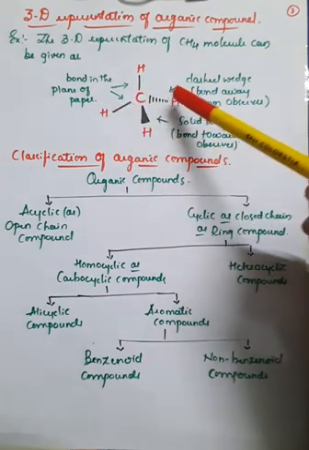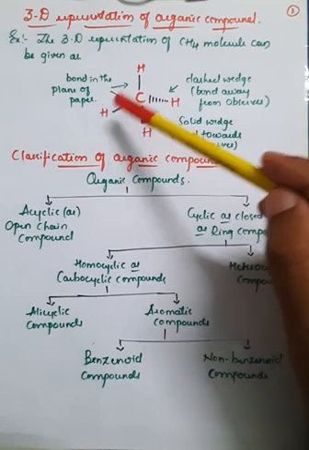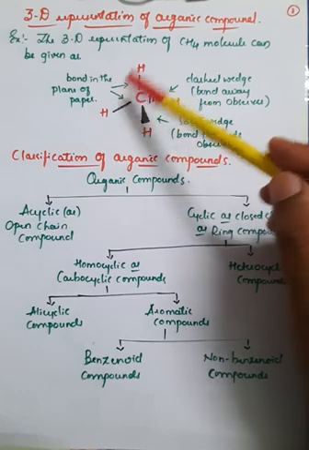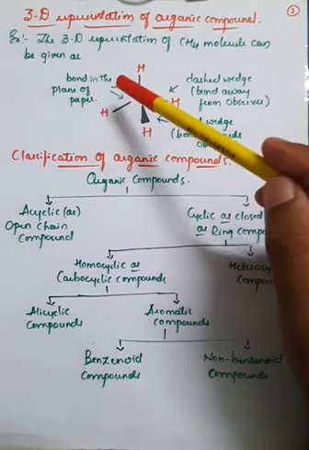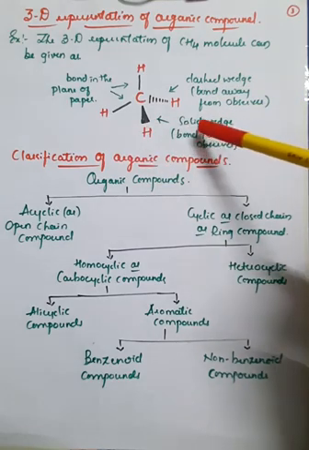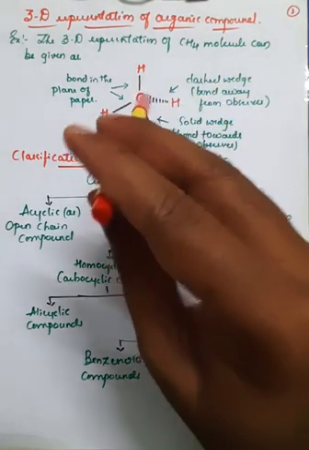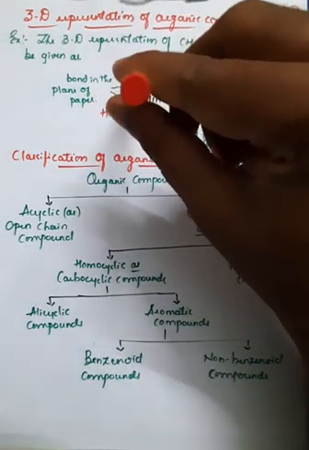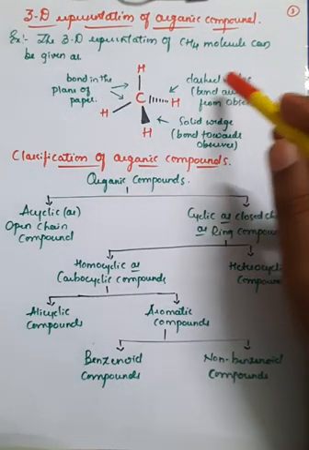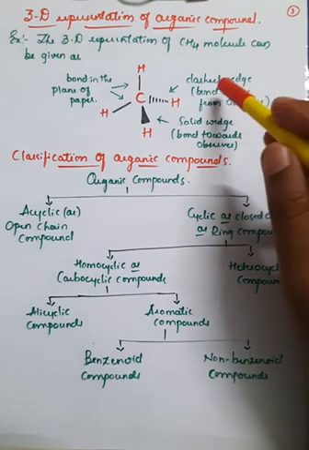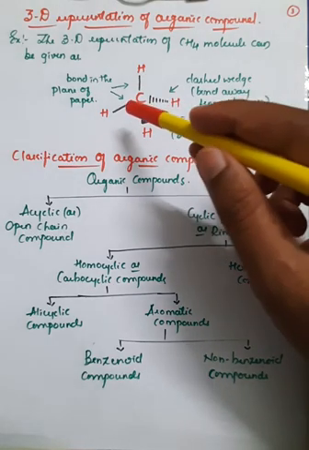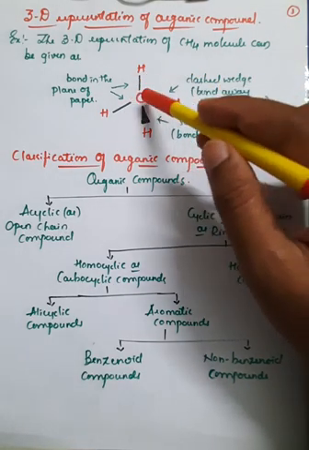carbon bonded with 4 hydrogen atoms. Here, if you observe, the bonds in the plane of the paper, these two bonds, are shown by straight lines, right? So here the carbon is bonded with 2 hydrogens, and these bonds are on the plane of the paper. And if you observe here, one is the solid wedge, which is the bond towards the observer, which means this bond is coming outside, right? And the dashed wedge shows that the bond is away from the observer, which means it is behind.